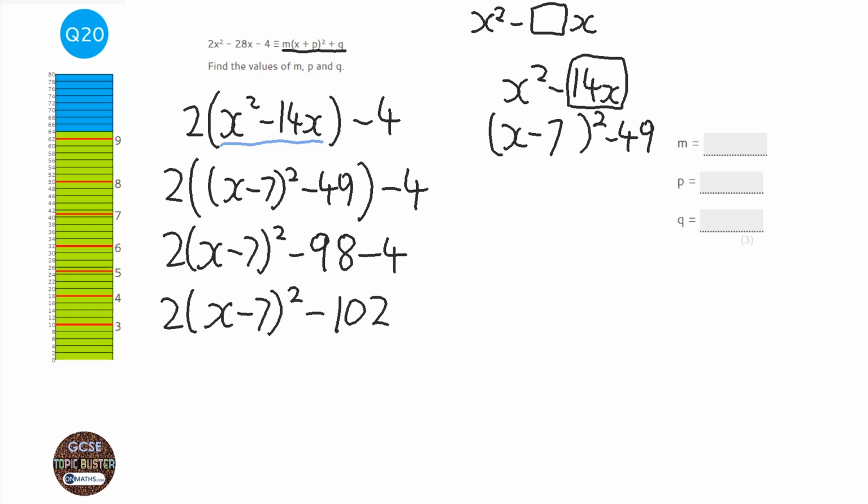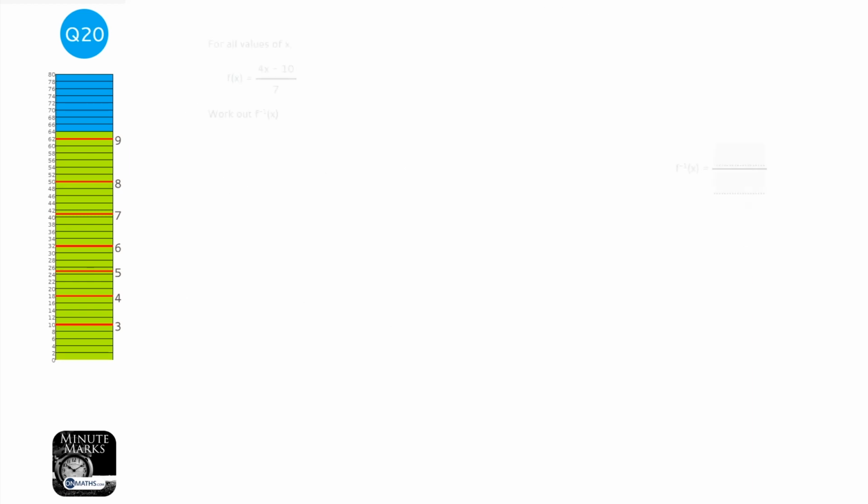So looking at the question, it wants m. M is the thing before the brackets, so m is going to be 2. Now it says that p is a positive. Well, we know that p is minus 7, so I'm going to put minus 7 there. And q, it says, is a positive. Well, we know it's a negative, so it's going to be negative 102.